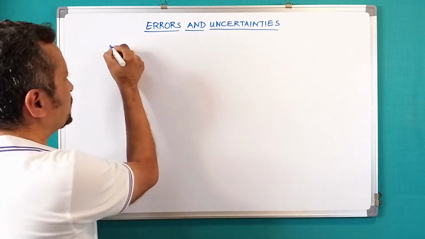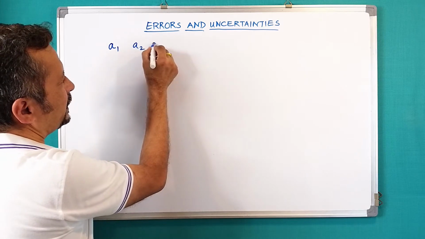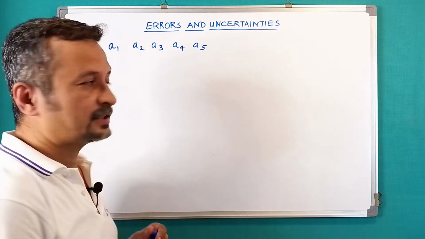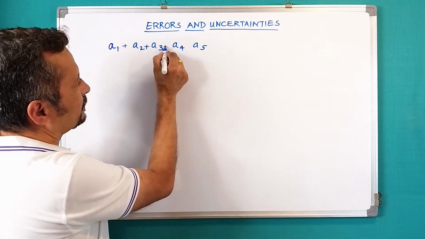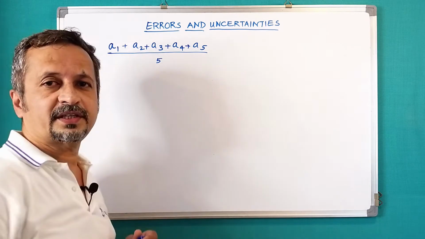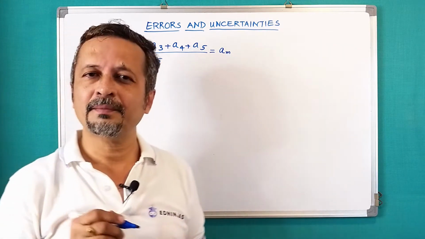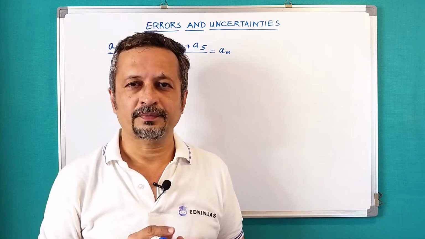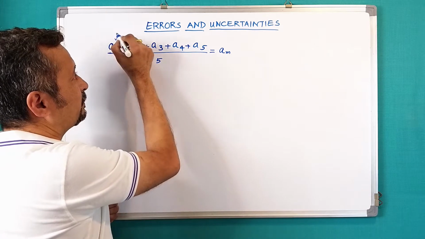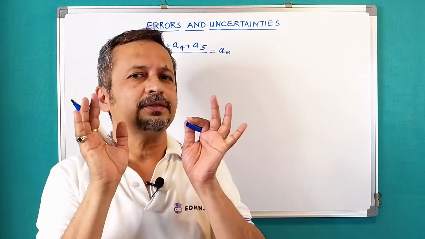For example, for this quantity A, let us say I take 5 readings: A1, A2, A3, A4, A5. These are the 5 readings. I'll add them and then divide by the number of readings, that is 5 in this case. So I get something called AM. Why do I write AM? AM is the mean value of A. Now see, my first reading was A1, second was A2, then A3, A4 and A5, and with those readings I got the mean value.